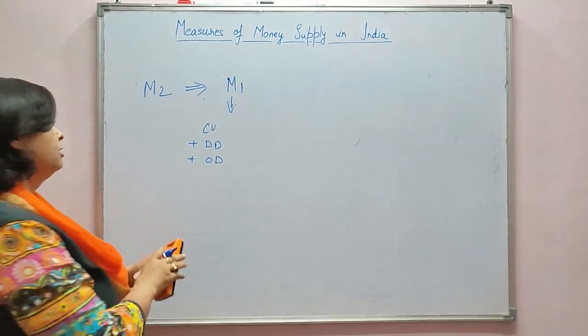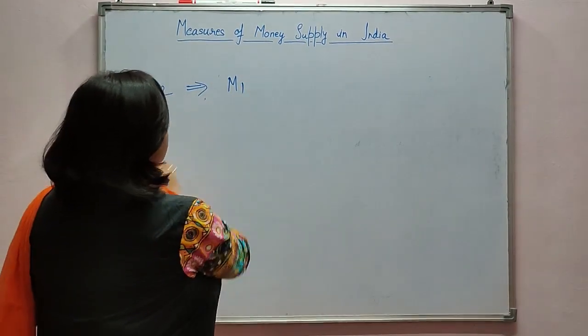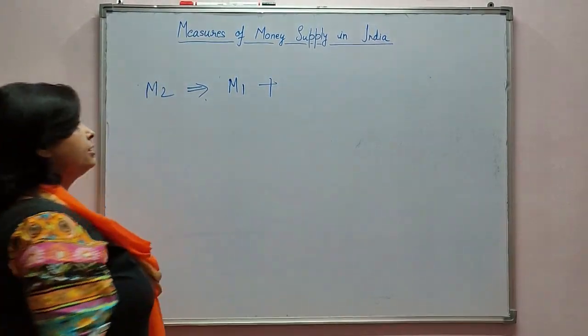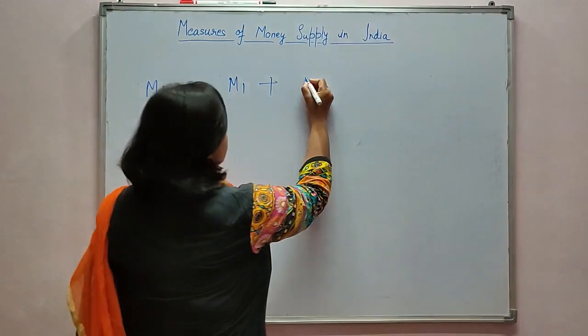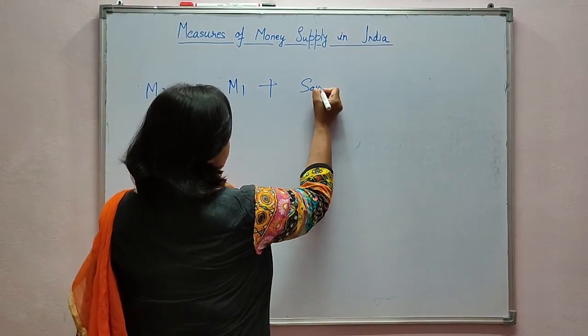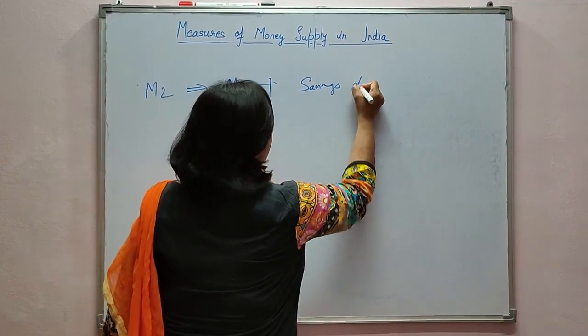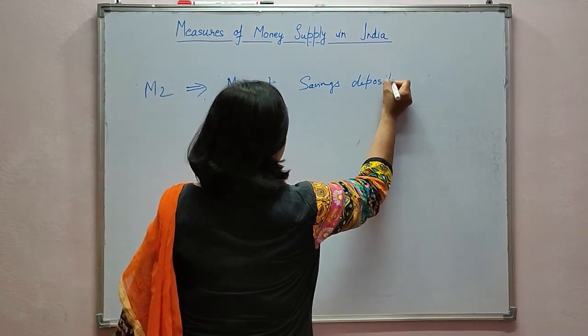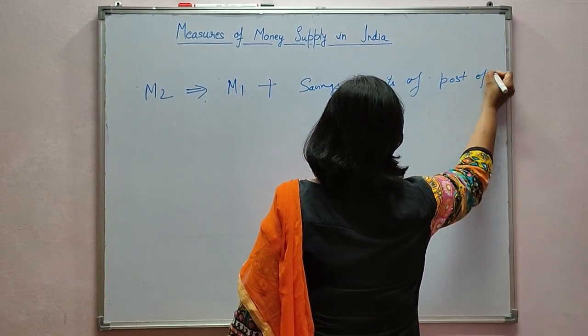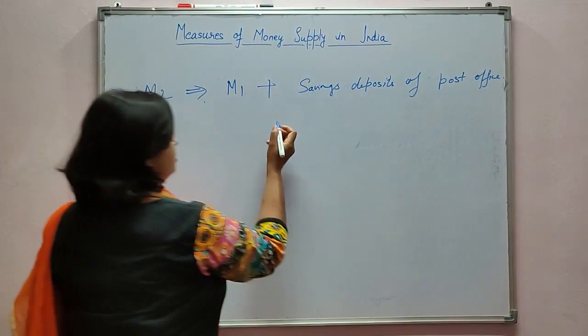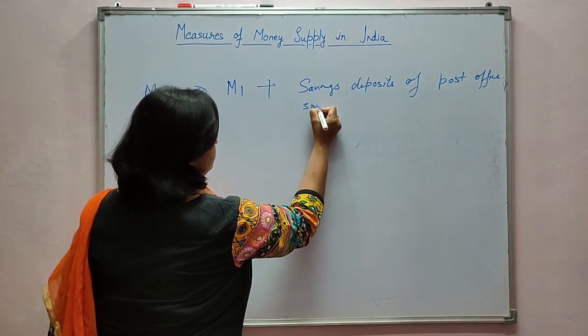Besides all the components of M1, it also contains savings deposits of post office savings banks.